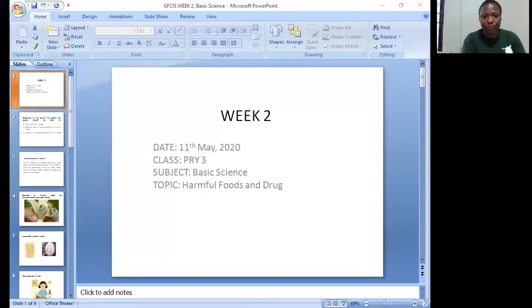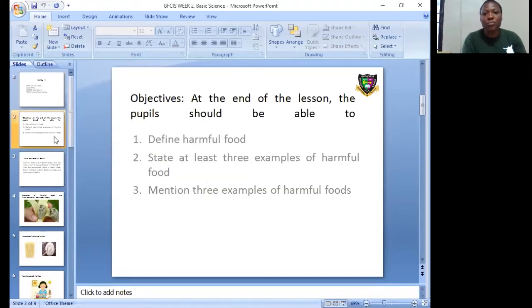The subject before us today is basic science, and the topic is harmful food. At the end of the lesson, pupils should be able to define harmful food, state at least 3 examples of harmful food,